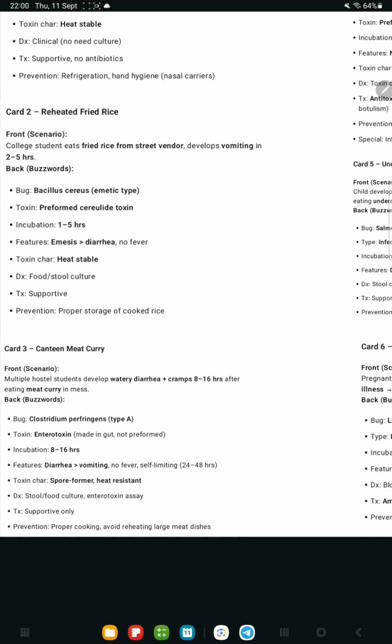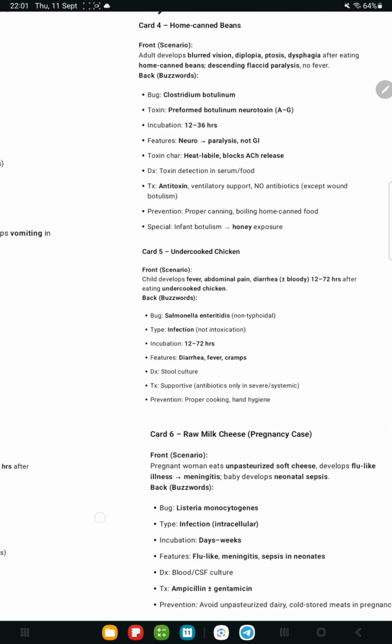Okay, so the features we have to remember here are diarrhea more than vomiting, no fever, again self-limiting within 24 to 48 hours. We also have to remember the spore character: Clostridium perfringens is a spore former, and again heat resistant. Okay, so diagnosis is stool and food culture, and we can do an enterotoxin assay, and treatment is supportive only. Prevention: proper cooking, avoiding reheating large meat dishes. So this is how we have remembered.